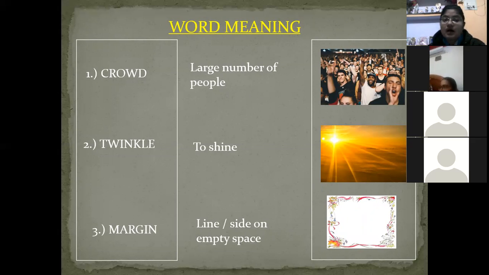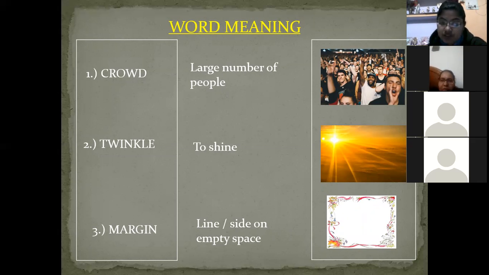Okay, the meaning of crowd is a large number of people. Second is twinkle. What have you seen in the picture? Ma'am, shining. Okay, the meaning of twinkle is to shine.